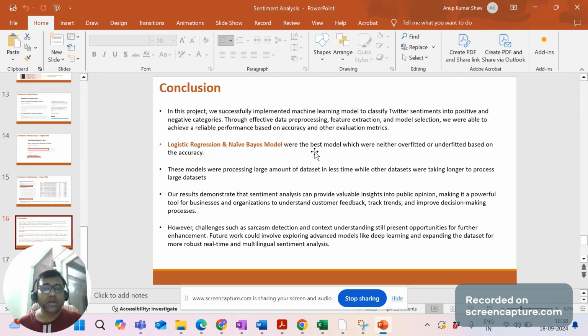So I think you have got a pretty clear idea about which are my top models. Logistic regression and Naive Bayes are my top models, which are neither overfitted nor underfitted. So we can classify the tweets into positive and negative categories. Before uploading the data, we pre-processed the data, and then we selected the model accordingly. The good thing with the logistic regression and Naive Bayes models is that they process a large amount of data in very little time. However, other models were taking hours to process the data. For example, CNN and LSTM are taking too much time to do this.